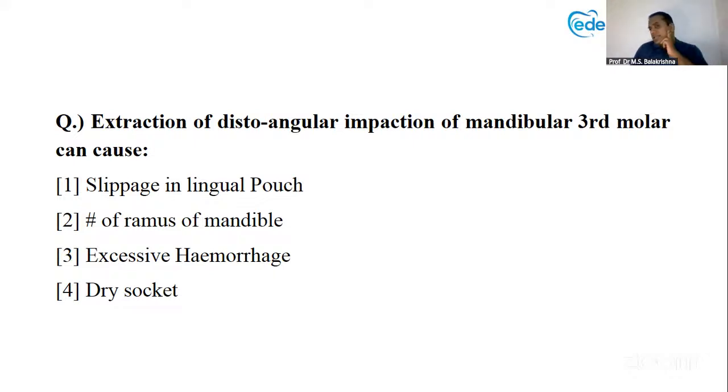Distoangular. It is like this. The crown is here. There is no space. Yes, there is no space, and when little force is exerted, it will result in fracture of the ramus of the mandible.